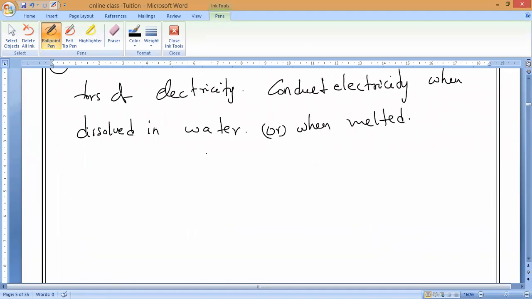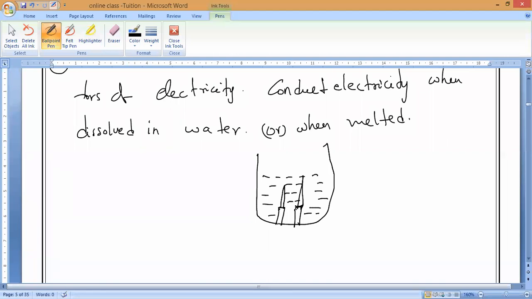Now, observe very carefully. In the electrolysis process, we use these salts only. Have you remembered sodium chloride, to get sodium and chlorine? Yes or no? Electrolysis process. Now, when they are in the dissolved state, we call that liquid by some name in the electrolysis process. What is that called? Brine, sir. Sodium chloride solution we call brine. What is the common name of this one? That liquid I want. Anybody?